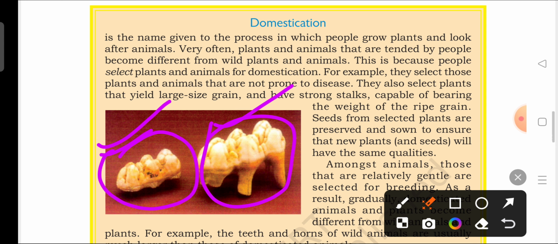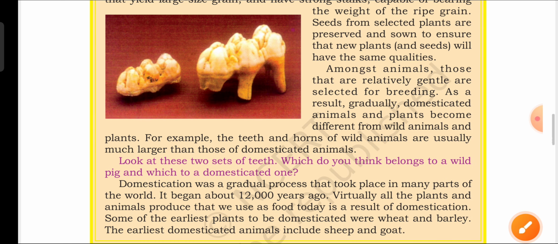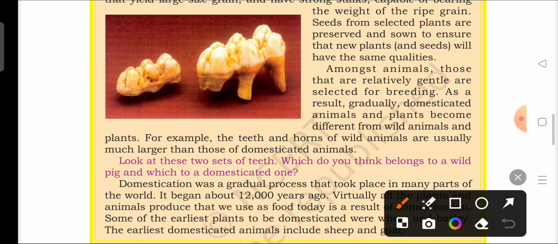Seeds from selected plants are preserved and sown to ensure that new plants and seeds will have the same quality. So what they do here, they will be selecting seeds of a very fine quality, and from the new plants also which were of very good quality, so that the seeds will also give good quality of grains for them. All right, so this was about the plants.